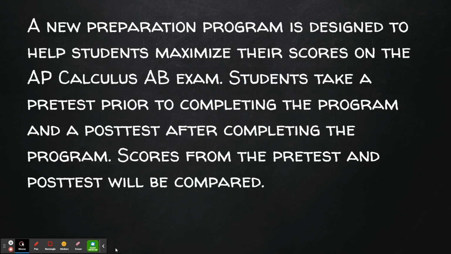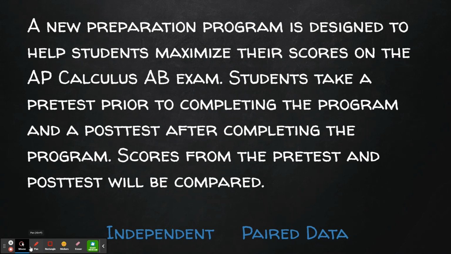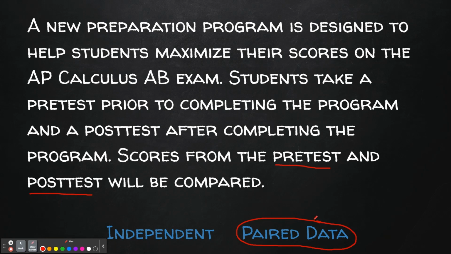A new preparation program is designed to help students maximize their scores on the AP Calculus exam. Students take a pre-test prior to completing the program and a post-test after completing the program. Scores from the pre-test and post-test will be compared. Now, whenever we see pre-test and post-test, that means that the same student is taking both of these tests. Therefore, the scores are not independent. So this would be paired data. We would take the difference in their pre-test and post-test scores for the analysis.